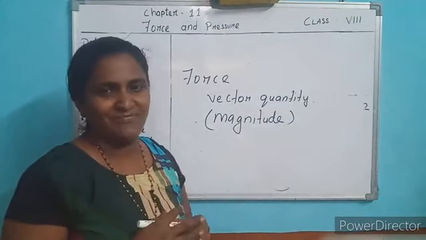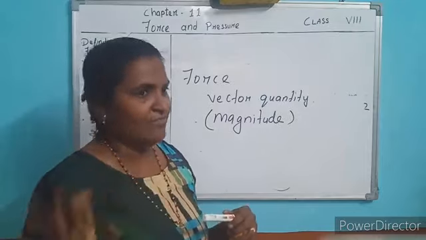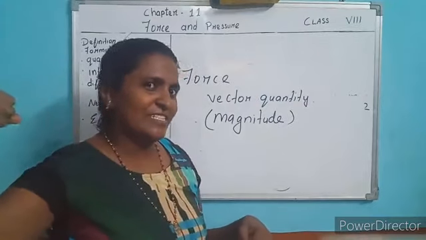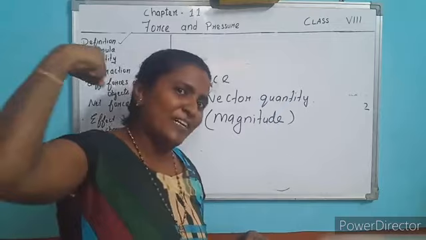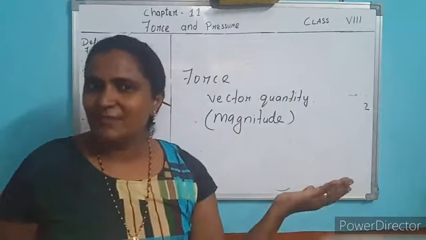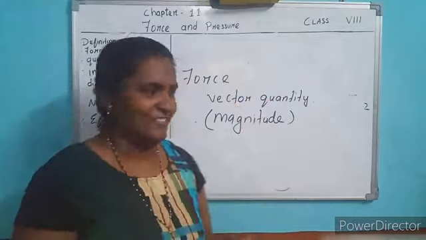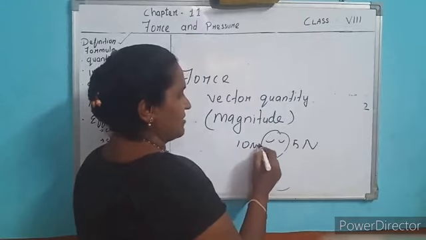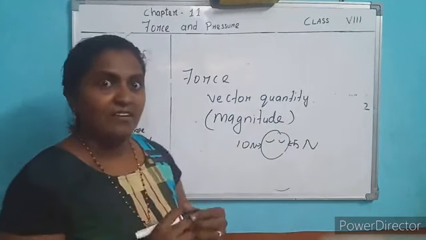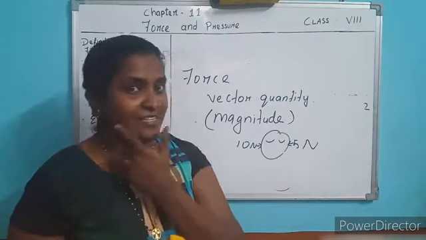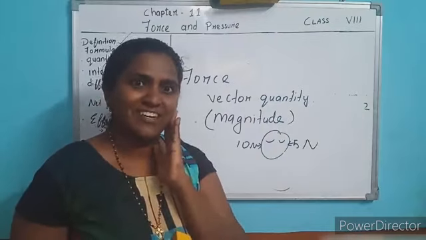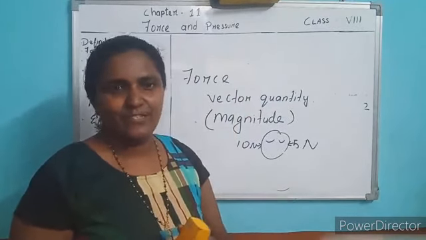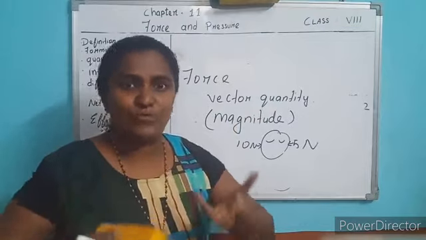Magnitude means amount. For example, one of your friends or enemies is punching with 5 Newton force, applying one punch on this side. The other one is punching with 10 Newton force. Which side will you feel more severe pain, 10 Newton or 5 Newton? 10 Newton force, because the magnitude of force is more in this case. So force has magnitude. Magnitude means amount.